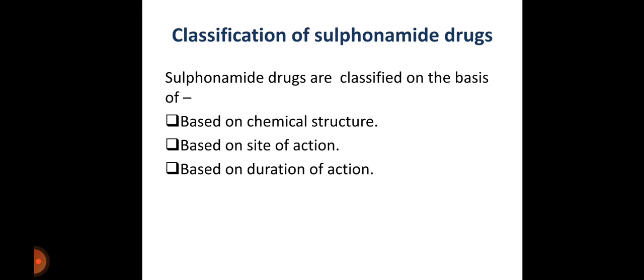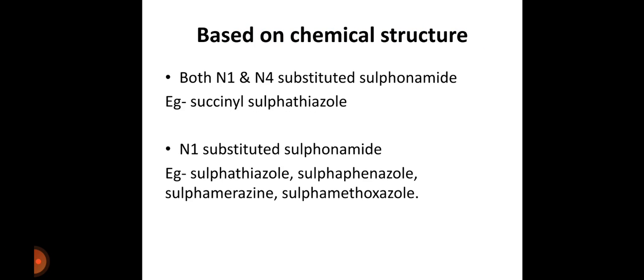And about the classification of sulfonamide drugs. Sulfonamide drugs are classified on the basis of chemical structure, site of action and duration of action. First, based on chemical structure: both N1 and N4 substituted sulfonamide, example succinyl sulfathiazole. N1 substituted sulfonamide, example sulfathiazole, sulfaphenazole, sulfamerazine, sulfamethoxazole.